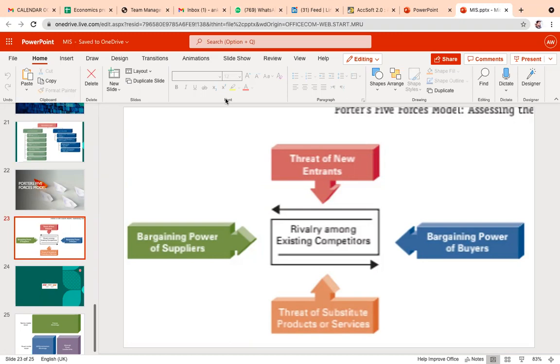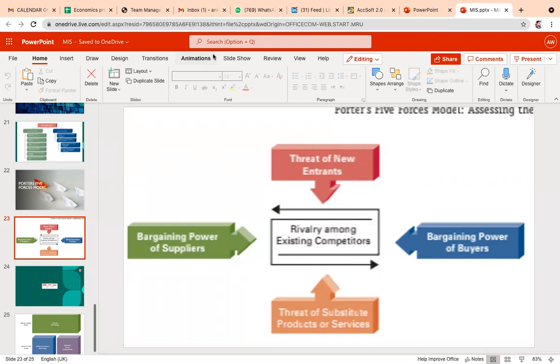For example, take Apple in comparison with Samsung and OnePlus. Apple has the first mover advantage when it comes to technological upgradation or feature upgradation in comparison with Samsung and other brands. These are a few examples we are talking about right now. The most important thing is how you are creating your USP in the market. Understood, guys? The first point, threat of new entrants.